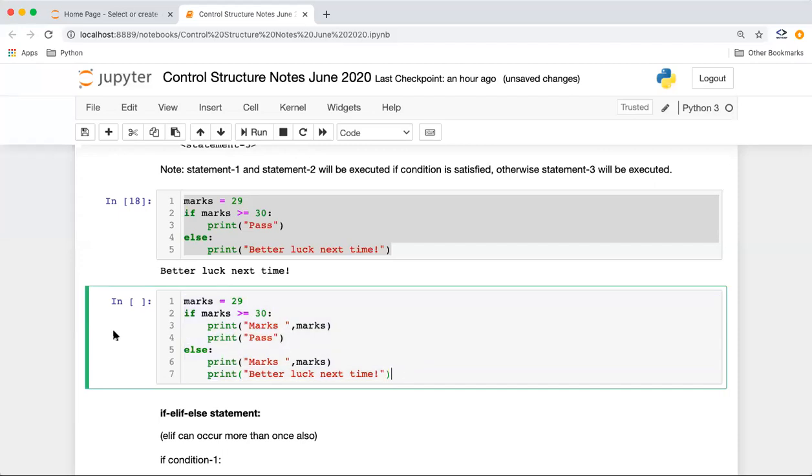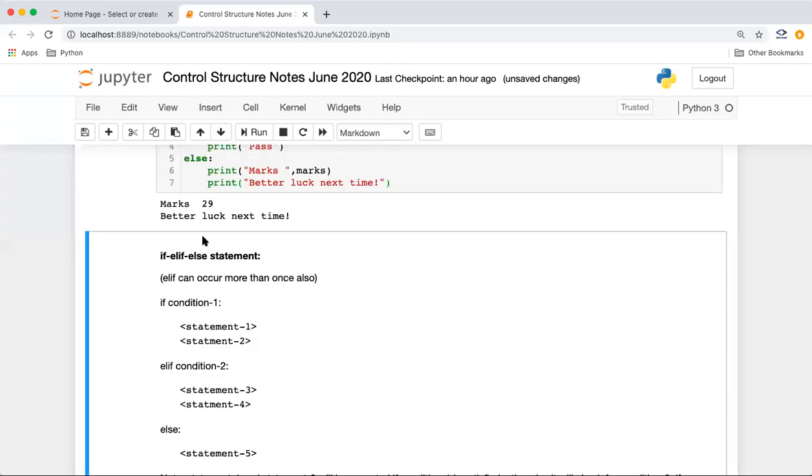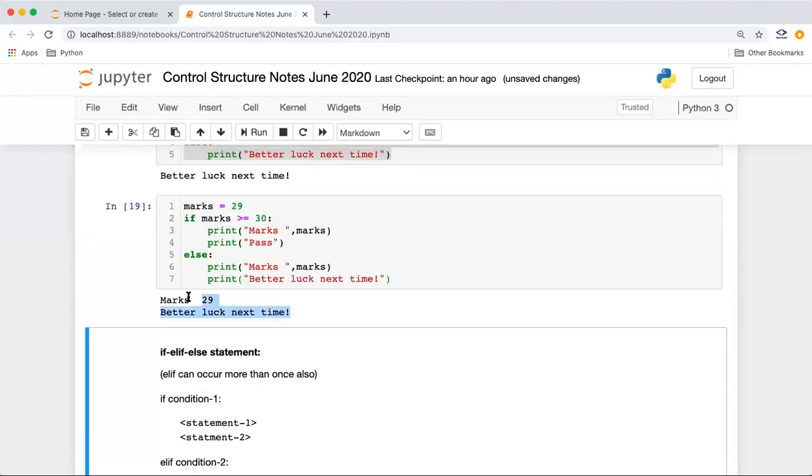So if you see, whatever is coming inside if or whatever is coming inside else, they should be at the same indentation level, right? You can see with the cursor, you can check if sometimes you want to check the indentation level. For if and else, the indentation level is the same, right? Okay guys, and now if I print this, it's coming as marks 29, better luck next time.